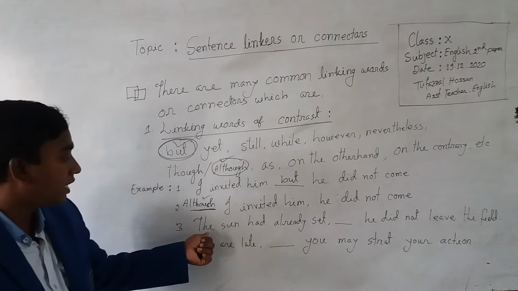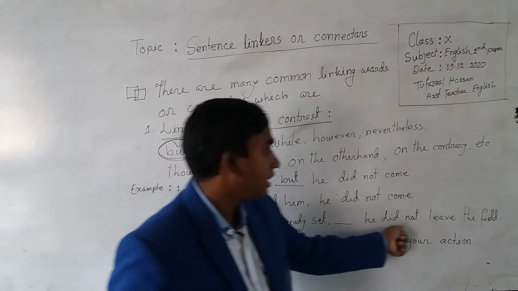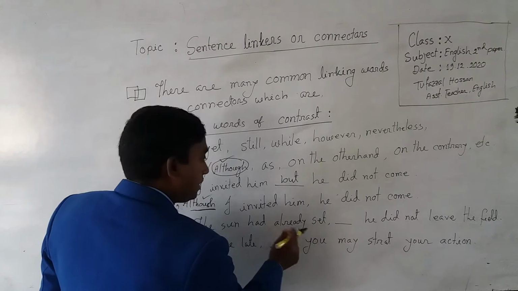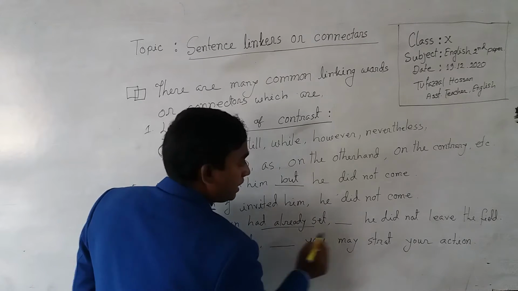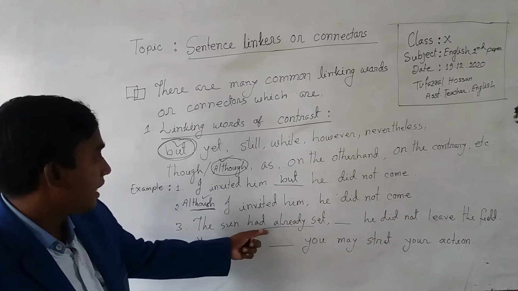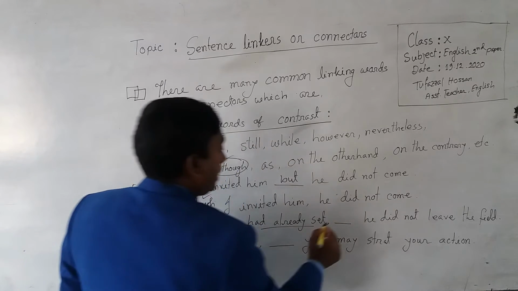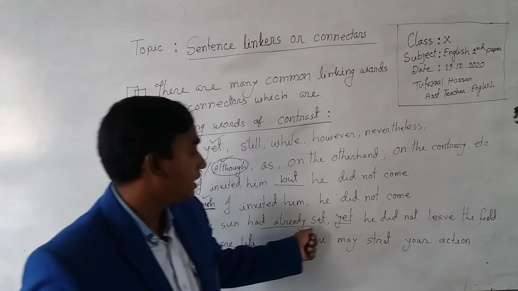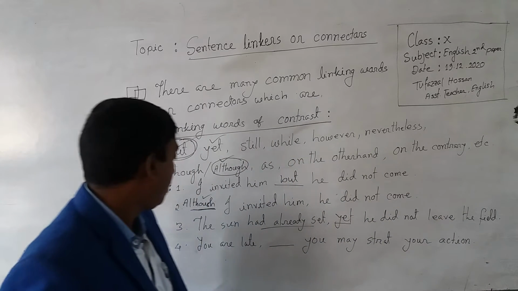Now third sentence, look at this. The sun had already set, dash, he did not leave the field. This also, the sun had already set, this is positive, and he did not leave the field, this is negative sentence. So now you have to choose this yet. The sun had already set, yet he did not leave the field.